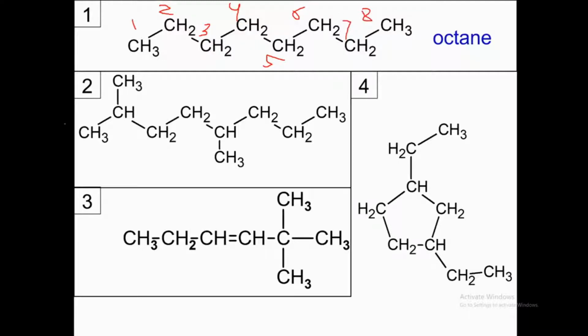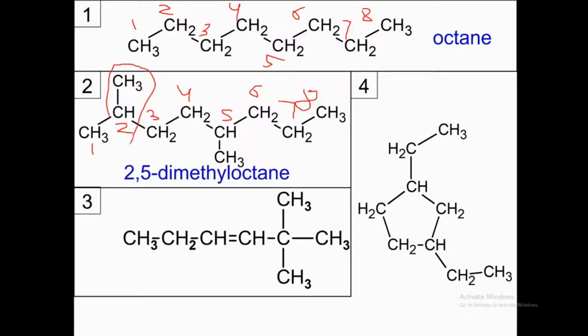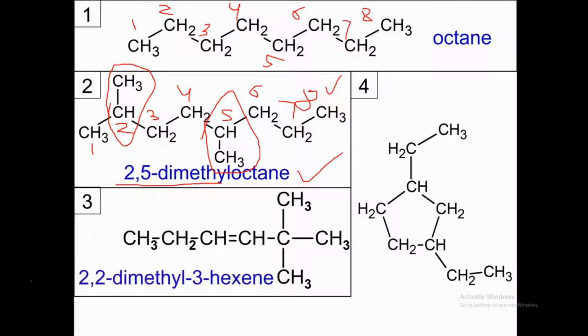How about compound 2? It is 2,5-dimethyl octane. 1, 2, 3, 4, 5, 6, 7, 8. So this is 2, this one is 2, and this one is 5. So that's why we say it's 2,5-dimethyl, because it contains 8 carbons. That's why we say octane.